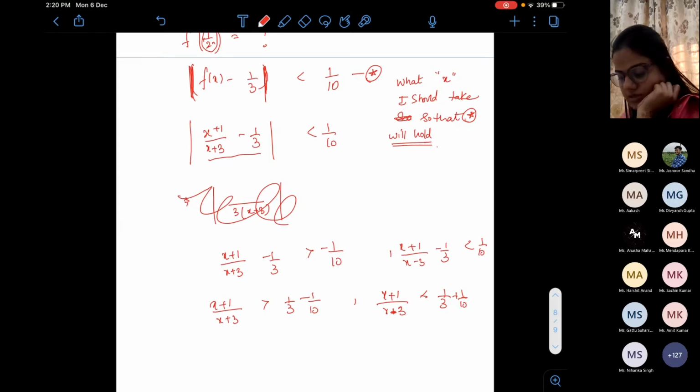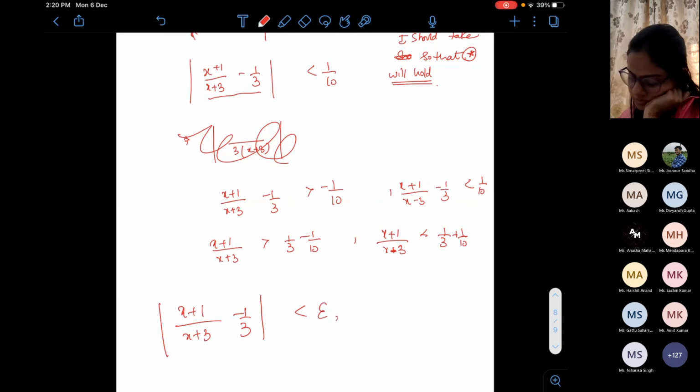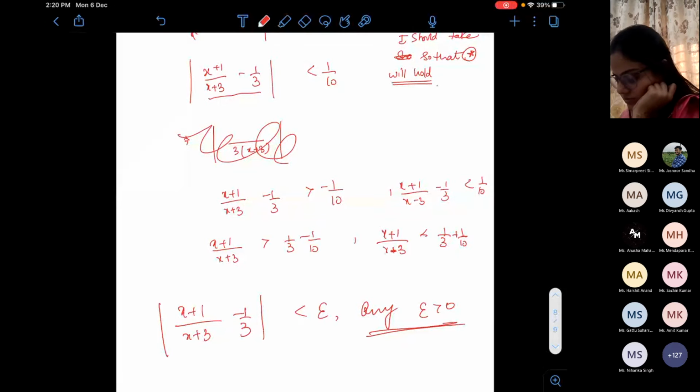Yes, ma'am. So let me take my number to be any epsilon which is just greater than 0. Any real number. This will follow.